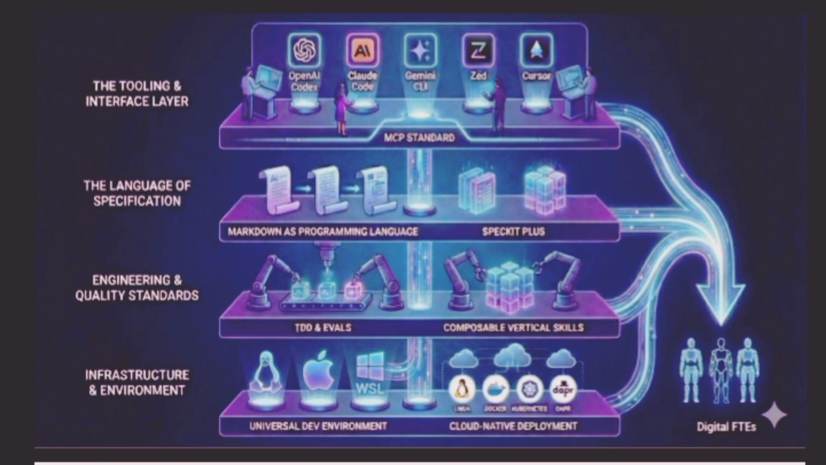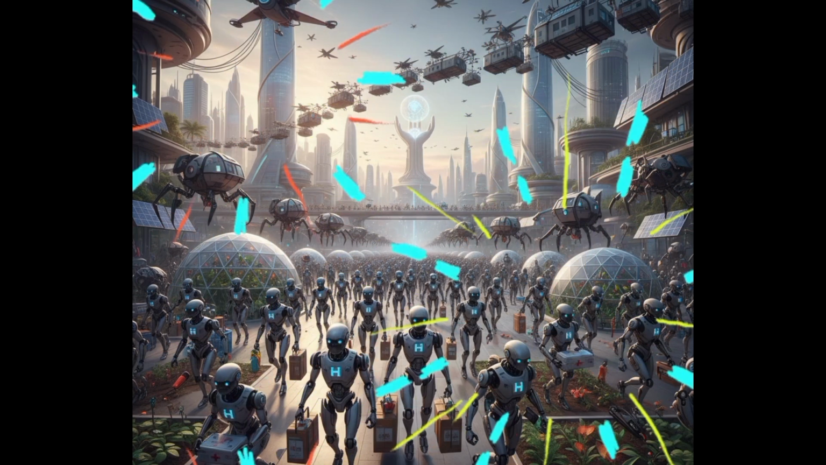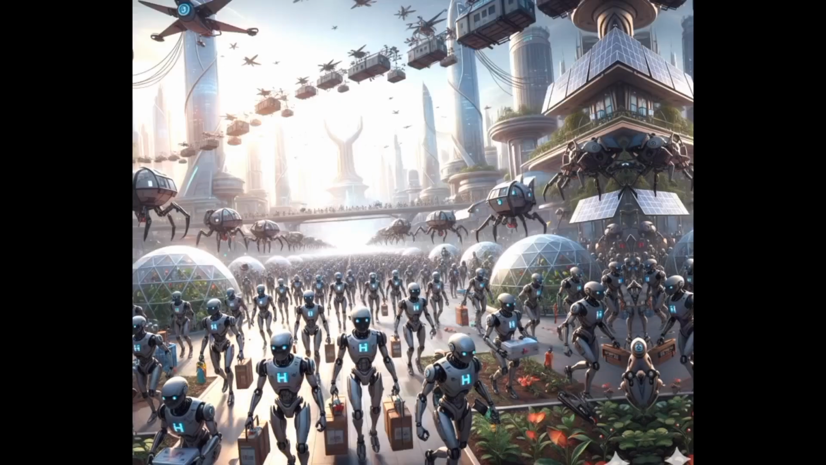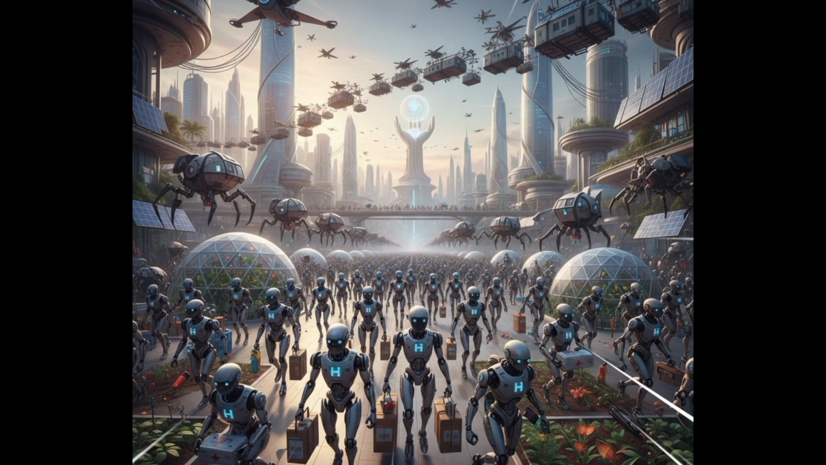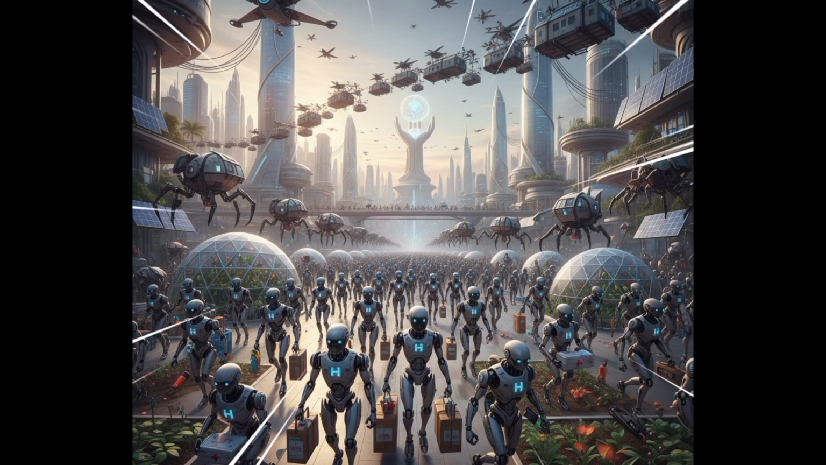There are 9 pillars of the agent factory. Number 1, AI CLI or the coding agent, tools like Claude Code or the Gemini CLI, OpenAI GPT-5 Codex. Number 2, Markdown as programming language. Number 3, MCP standard. Number 4, AI-first IDEs, editors like Zed or Cursor. Number 5, Linux universal dev environment. Number 6, Test-Driven Development. Number 7, Specification-Driven Development with Spec Kit Plus. Number 8, Composable Vertical Skills. Number 9, Universal Cloud Native Deployment.